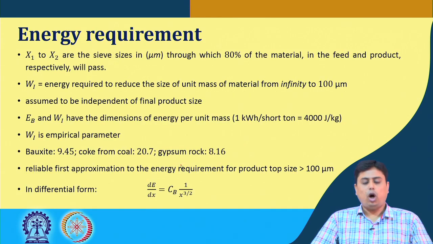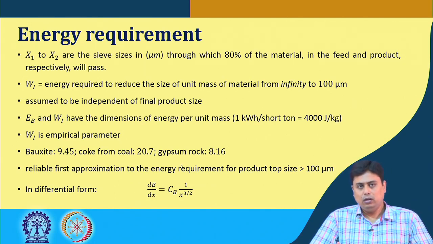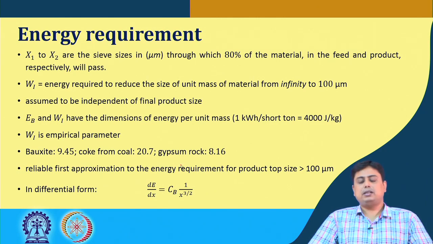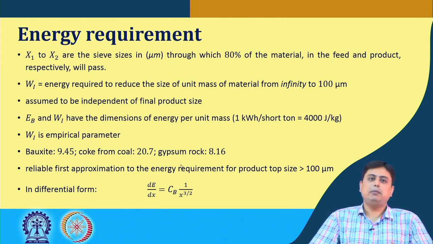How do we define top size? It is not easy to measure top size. So x1 and x2 are basically the sieve sizes in micron through which 80% of the material in the feed and the product respectively can pass.